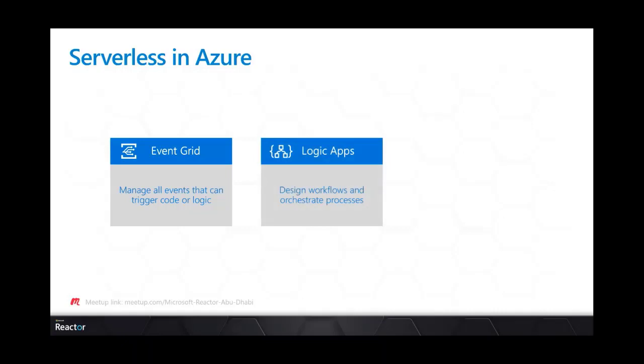The second service is Logic Apps. Logic Apps help us design workflows and orchestrate processes.